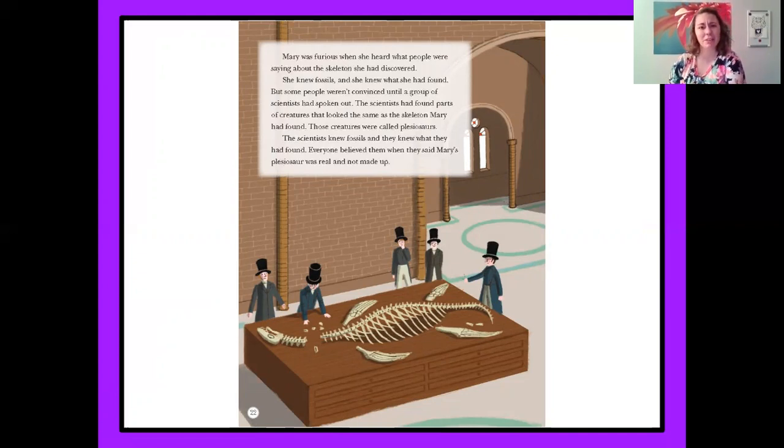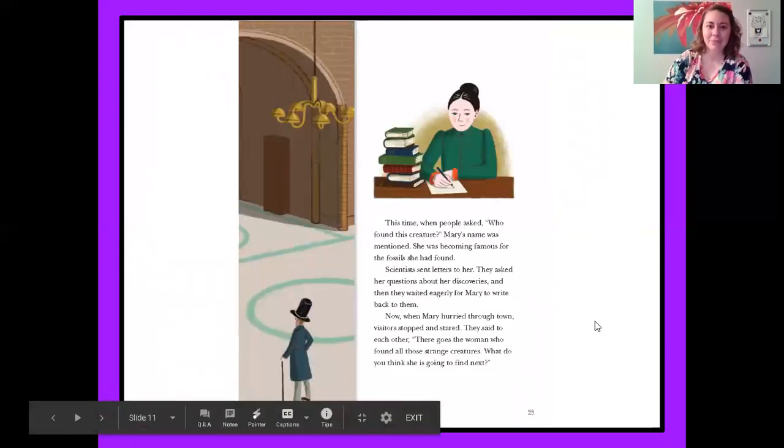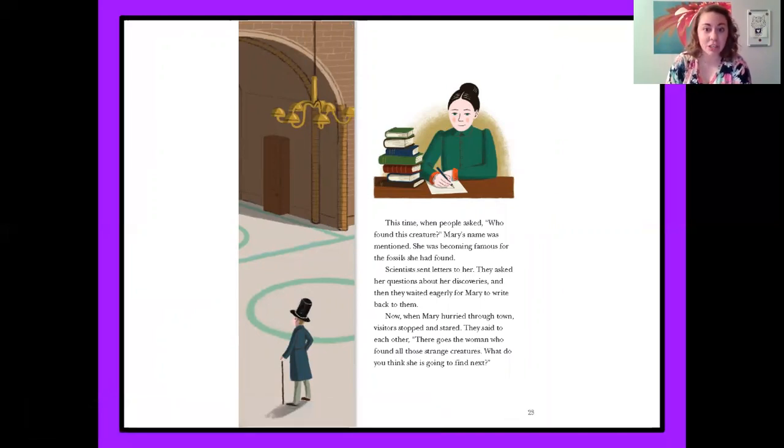That's kind of annoying. Mary found something and no one would believe her, but when the scientists said, yeah, we found that too, then they're like, oh, okay, it must be true. This time when people asked, who found this creature? Mary's name was mentioned. She was becoming famous for the fossils she had found. Scientists sent letters to her. They asked her questions about her discoveries, and then they waited eagerly for Mary to write back to them. Now, when Mary hurried through town, visitors stopped and stared. They said to each other, there goes the woman who found all those strange creatures. What do you think she's going to find next? So now they're getting kind of interested in Mary.